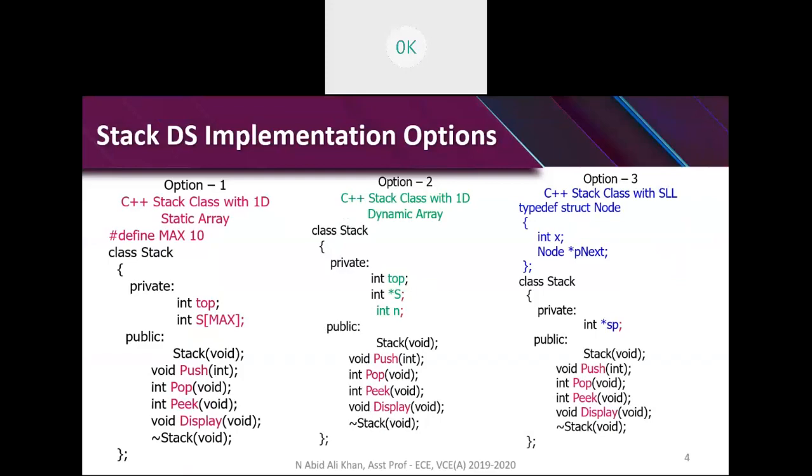So for stack data structure implementation, there are 3 options, 3 plus 3. Actually, there are 6 options. As I said, let me take 2 minutes and then I'll close today's session. First option is implementation of stack class with 1D static array. Second is implementation of stack class with 1D dynamic array. And third is implementation of stack class with singly linked list.